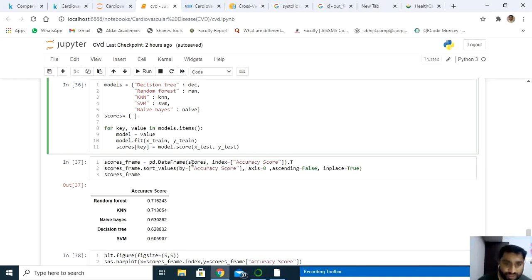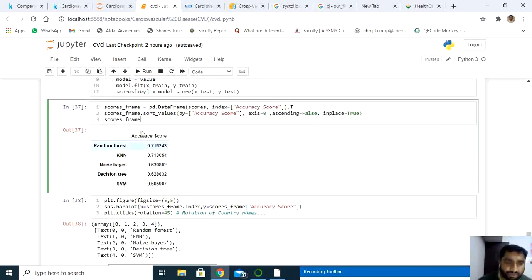Have a look at this score. I'm going to store that in the index here. Next is score frame. After fetching all the scores, the accuracy values, I'm going to create a table and store all those accuracy values inside the table here. Since the final value is stored in the scores frame, I'm going to call that scores frame. Now you can see accuracy score is nothing but the label here, and in ascending order I'm going to store it here. It's pretty straightforward, a simple statement I have used here.